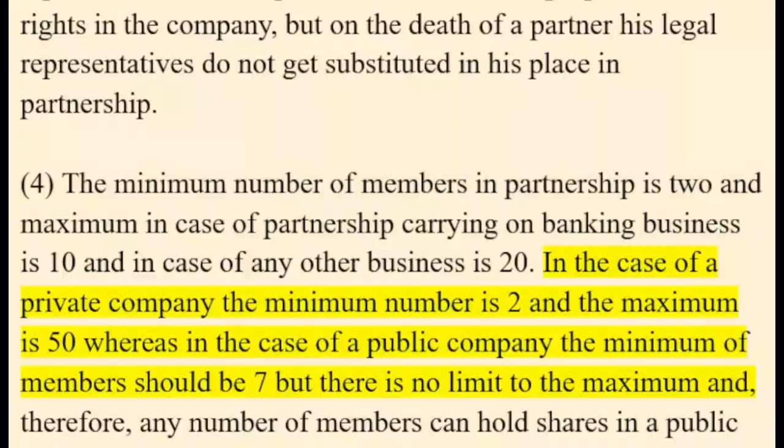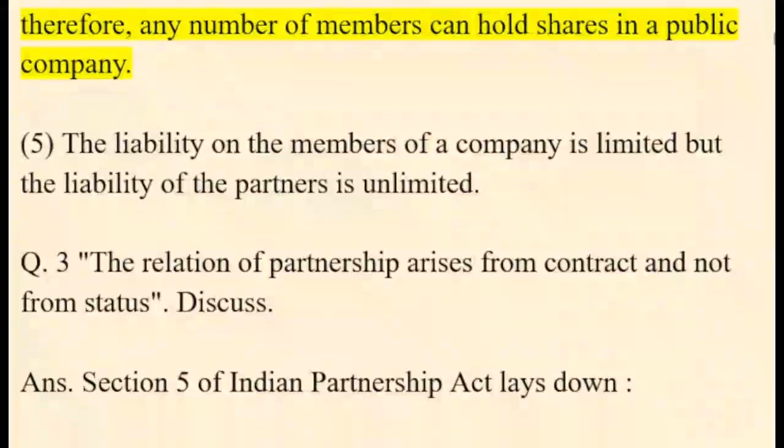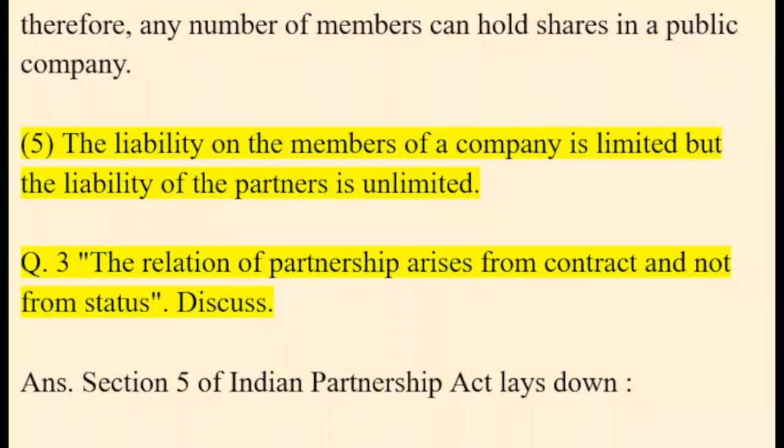In the case of a private company, the minimum number is 2 and the maximum is 50, whereas in the case of a public company the minimum of members should be 7, but there is no limit to the maximum and therefore, any number of members can hold shares in a public company. 5. The liability on the members of a company is limited, but the liability of the partners is unlimited. Q. 3. The relation of partnership arises from contract and not from status.